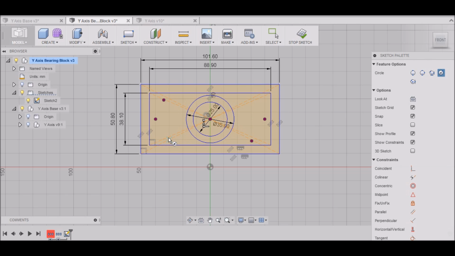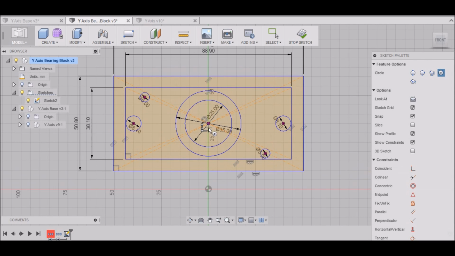And then our mounting holes are 8mm bolts. So let's go 8.1 for these holes. 8.1. Our pins are 5 millimeters.